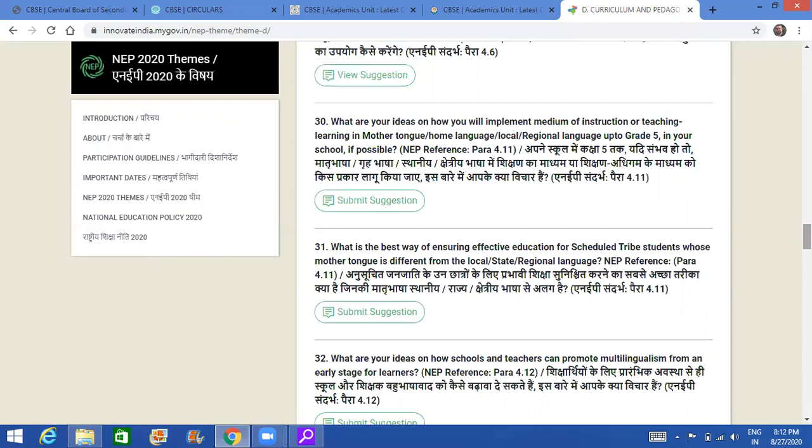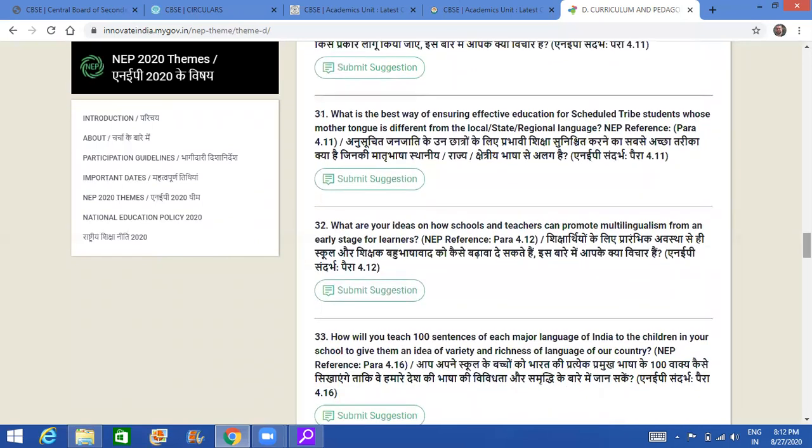So if you think that the child is able to learn better in the mother tongue, English or Hindi, please put your thoughts there, because जो majority होगा, जो लोग सोचेंगे, the CBSE is definitely going to read through that. So certain decisions are definitely going to be based on what the stakeholders are going to present.